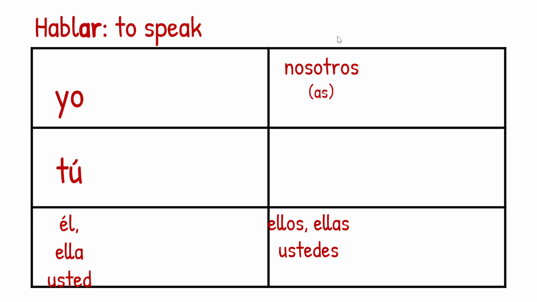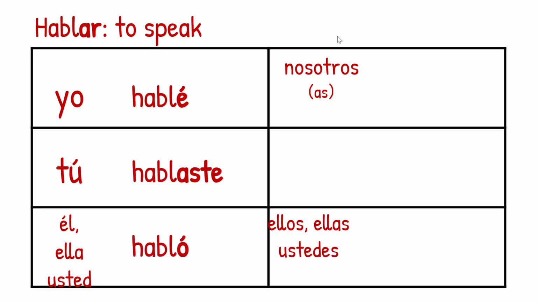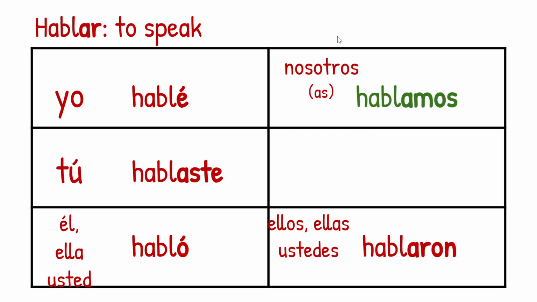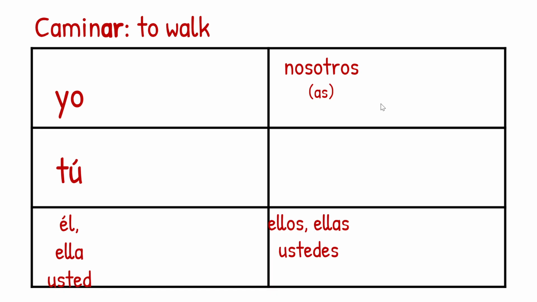Hablar. Yo hablé. Tú hablaste. Él, ella, usted habló. Nosotros hablamos. Ellos, ellas, ustedes hablaron. There are two accents right there. No S at the end of this form. And the first person plural stays the same as the present tense.